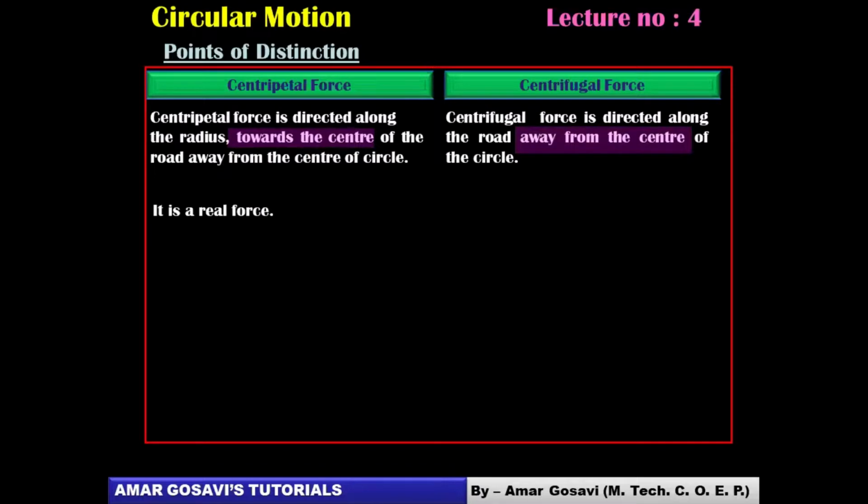Then, moreover, centripetal force is a real force because it is produced by known interactions, and centrifugal force is a pseudo force because it is not produced by known interactions. It comes under the concept of non-inertial frame of reference. Again, these two words are important. One is a real force, the other is a pseudo force, friends.